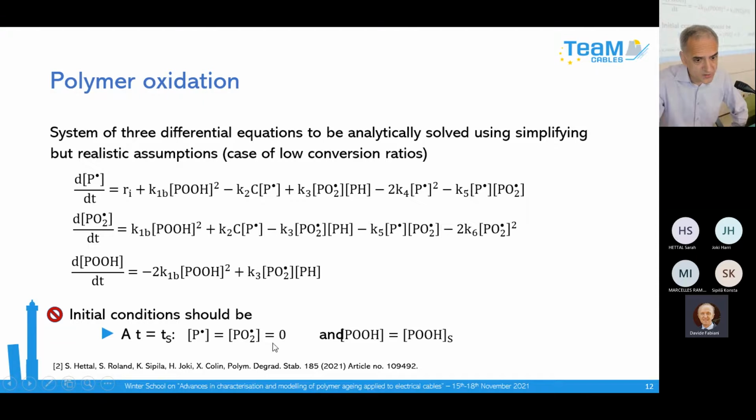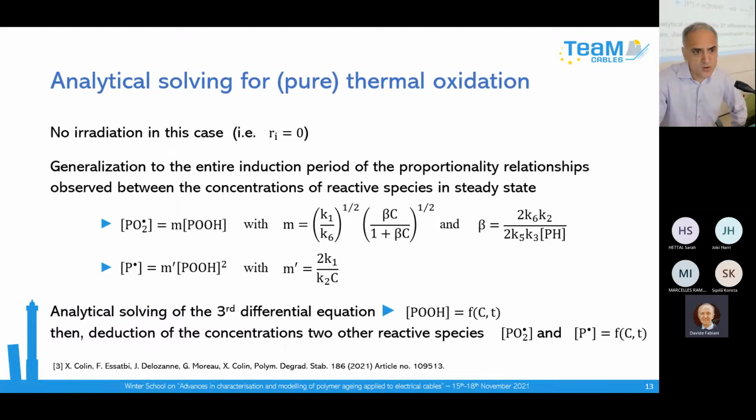I recall here the initial condition, because we start with the antioxidant depletion. So this new system of equations will start at time Ts and not 0. You have to solve this system, changing the initial condition to continue the kinetic model. So I show you the case of pure thermal initiation, where we neglect the radiation and consider only the impact of temperature.